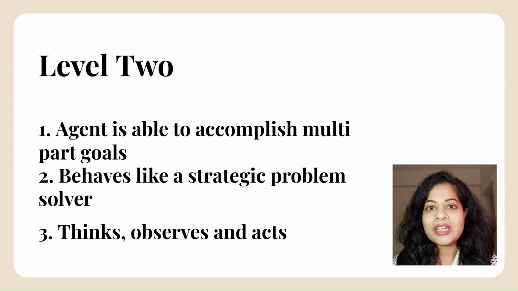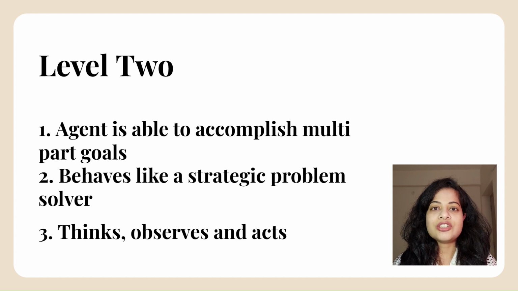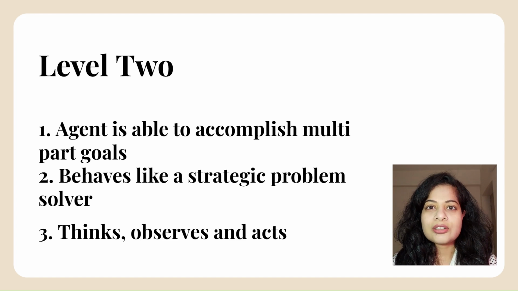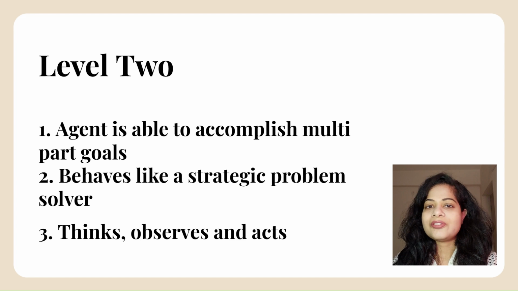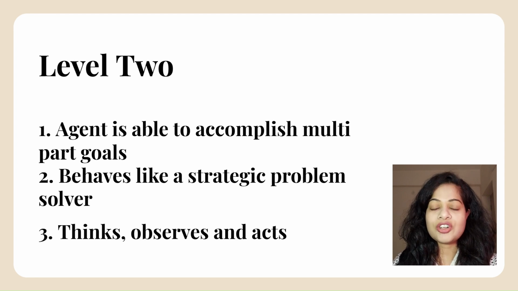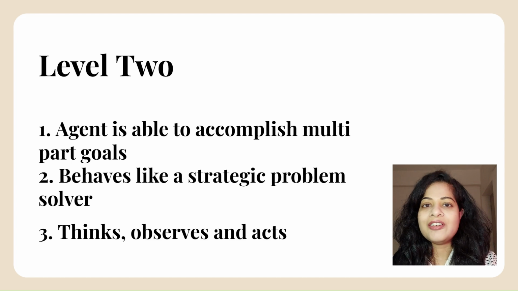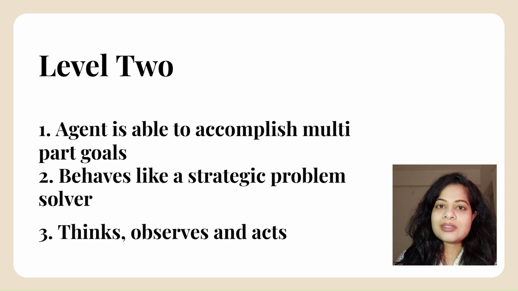Then coming to the level 2 agent. Level 2 agent is an agent which can think, reason, and act. So basically, if you ask an agent a question like, can you suggest good coffee shops between Bangalore and Mysore, and they should be really good rated. Then the agent really takes time to think that, okay, I need to access the Google Maps for this information, and then I need to find good coffee shops, which means that they must have a rating above 4. So, the agent goes through this loop of thinking, observing, then acting. So, this is level 2 agent.